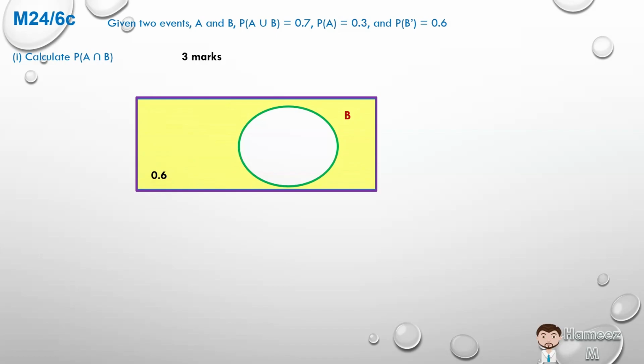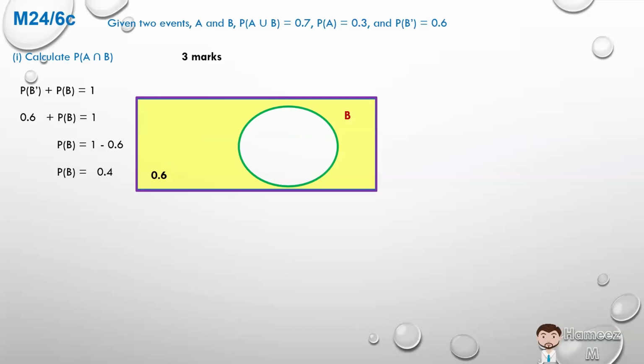So an event happening between yellow and white must be 100% certain, which means that the probability of B complement, the yellow area, plus the probability of B is equal to 1. We can substitute because we know B complement's probability is 0.6. So 0.6 plus probability of B is equal to 1. As such, the probability of B is equal to 1 minus 0.6. And therefore, we can solve for the probability of B, which is 0.4.